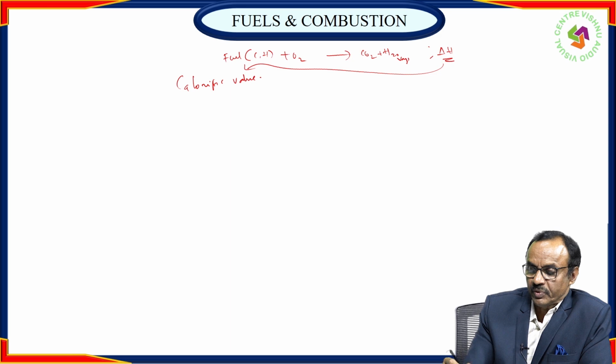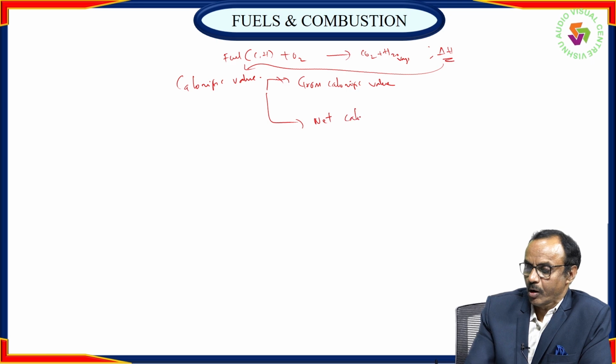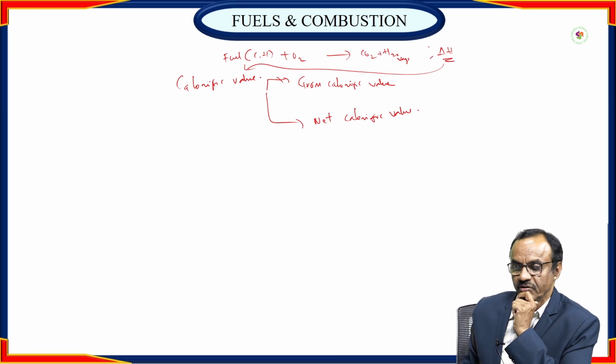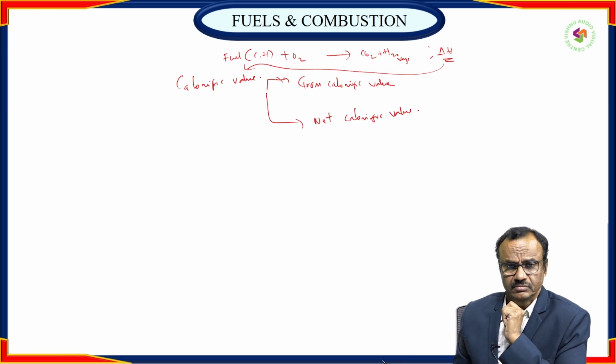Calorific value is classified into two types: gross calorific value and net calorific value. So we need to define what calorific value is.